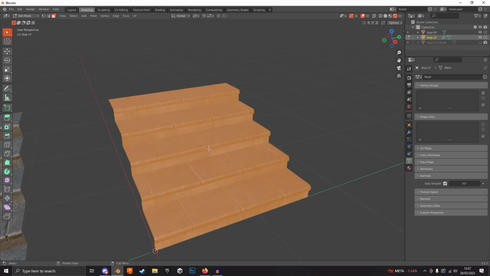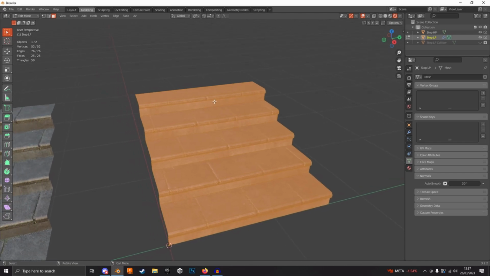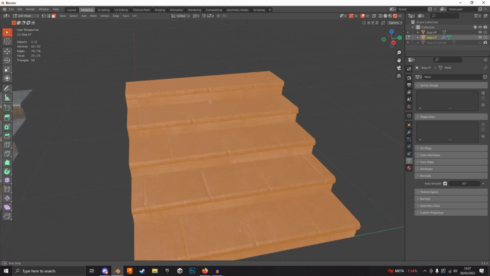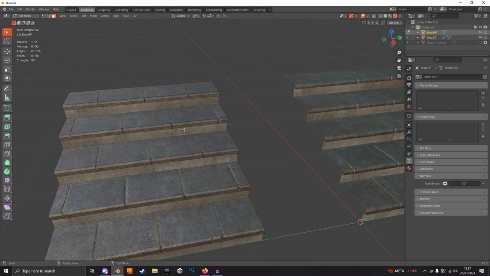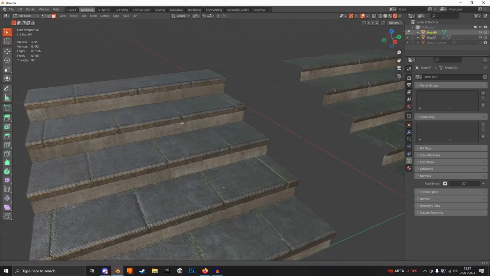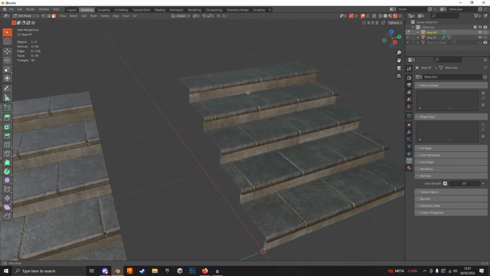In fact, let's have a look how many polys this is. Statistics. 50 triangles for those steps. This step equivalent is 90 triangles. So we've almost half the amount of polys, which is very important.